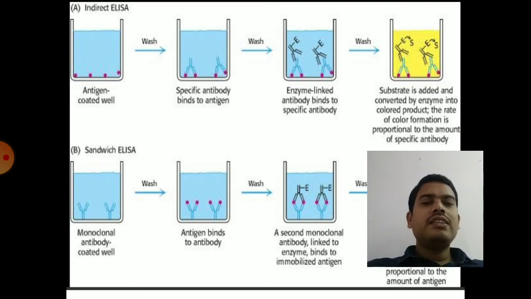ELISA is especially performed to identify either antigens or antibodies in the patient serum. You can detect either antibodies in the patient serum or you can detect antigens in the patient serum. So most probably antigens will give accurate results.